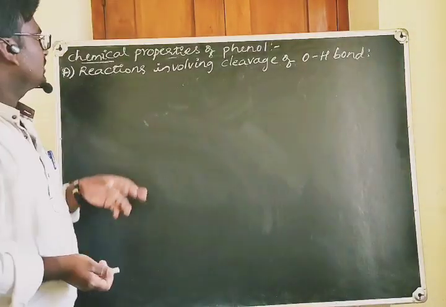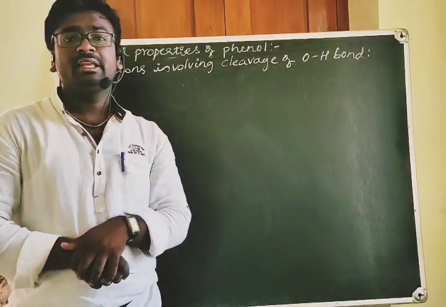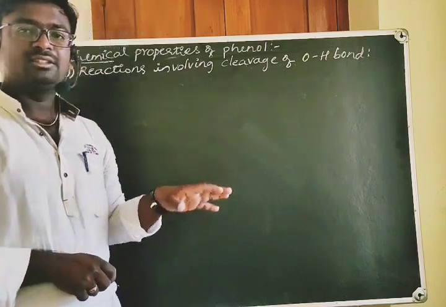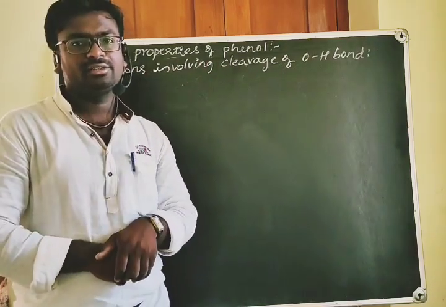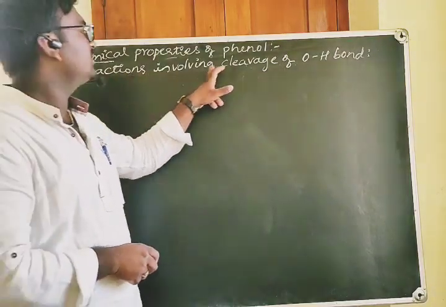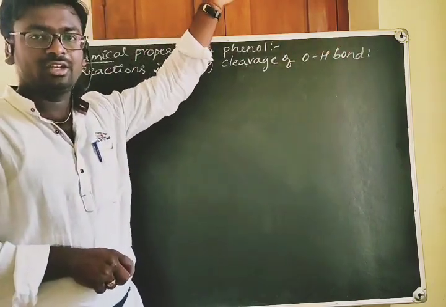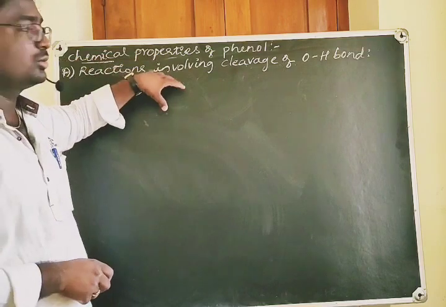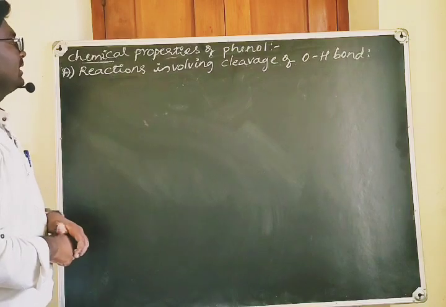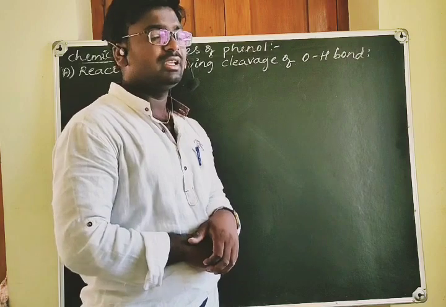Now we shall discuss the chemical properties of phenols. As we have discussed the chemical properties of alcohols, here also we have to consider the same type of chemical reactions. Here we have to discuss the reactions involving cleavage of the OH bond. The same topic was already discussed in the case of alcohols, and now it is also discussed with respect to phenols. Let us see in what reactions we can see the cleavage of the OH bond in phenol.